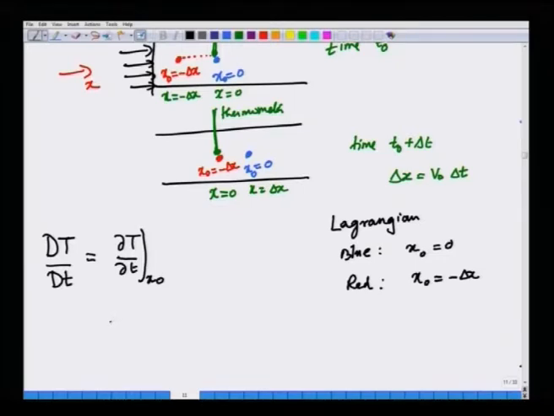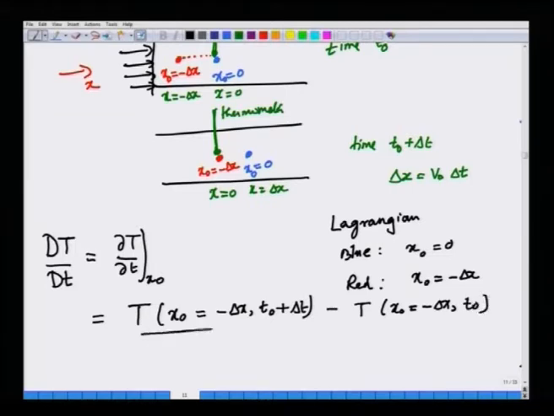So this is nothing but, keeping x naught constant, T of x0 minus v0 delta t minus delta x, t naught plus delta t, minus T of x naught is minus delta x at t0, divided by delta t, in the limit delta t going to 0. This is by definition the substantial derivative.